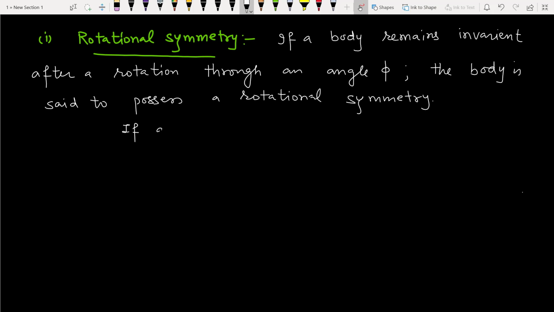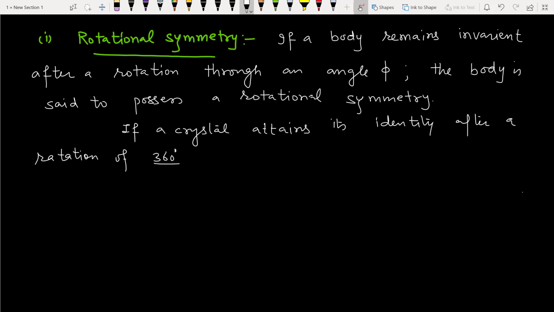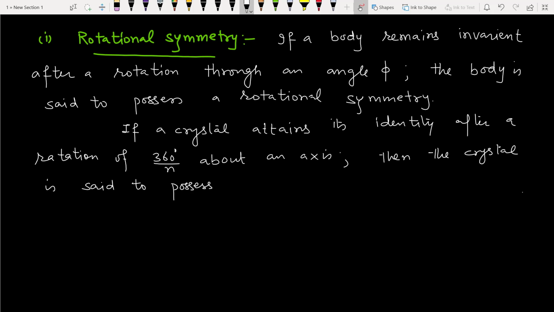So if a crystal attains its identity after a rotation of 360 degrees over n about an axis, then the crystal is said to possess n-fold rotational symmetry.